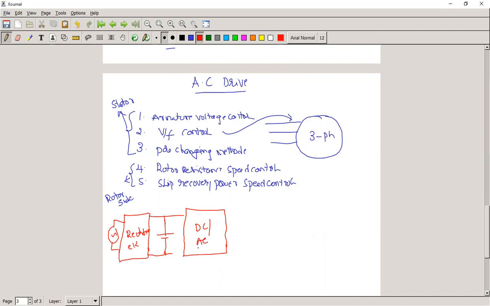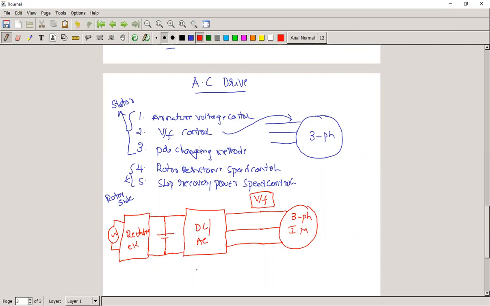Why are we converting DC to AC? Because the induction motor requires a three-phase AC voltage. This is the stator of a three-phase induction motor. The three terminals are directly given to the stator of the induction motor. Now here, how do we control V by F? Nothing but how do we maintain this V by F as a constant? That is the point here.